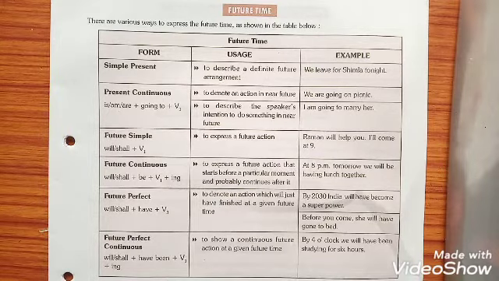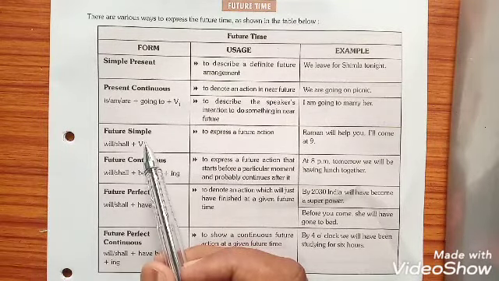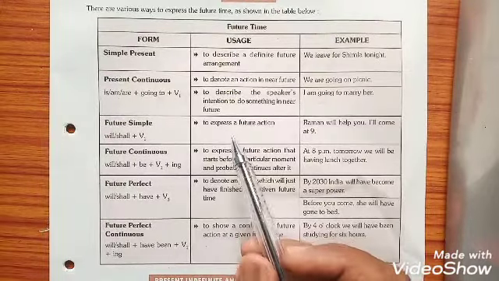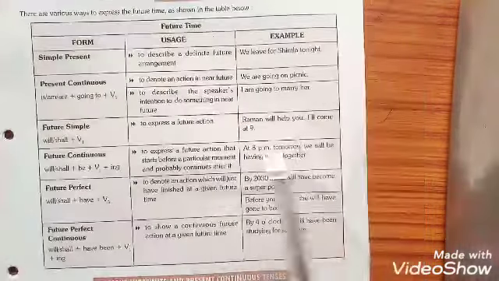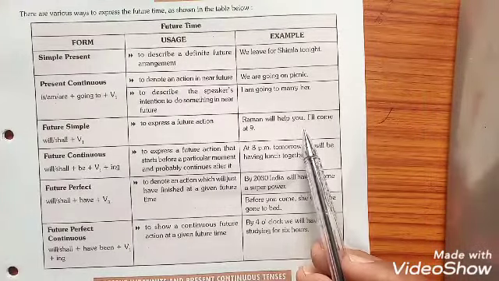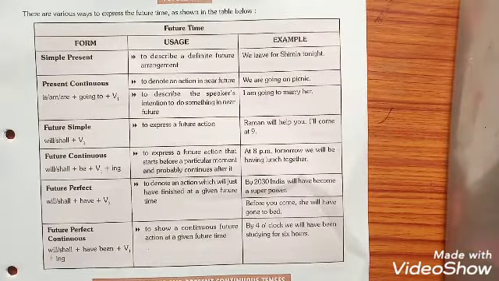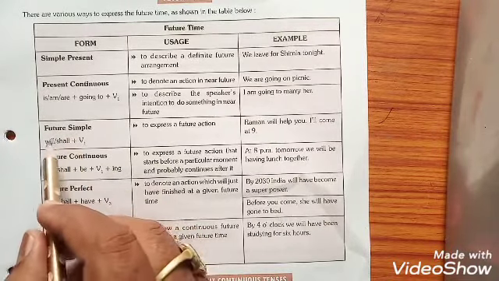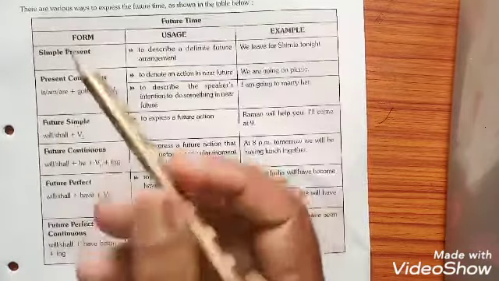So I am going to make it clear that simple future tense shows any action will take place in future. It is used to express a future action. Raman will help you. Next example is that I will come at 9. So the structure for a positive sentence is subject plus shall or will plus V1 plus object.